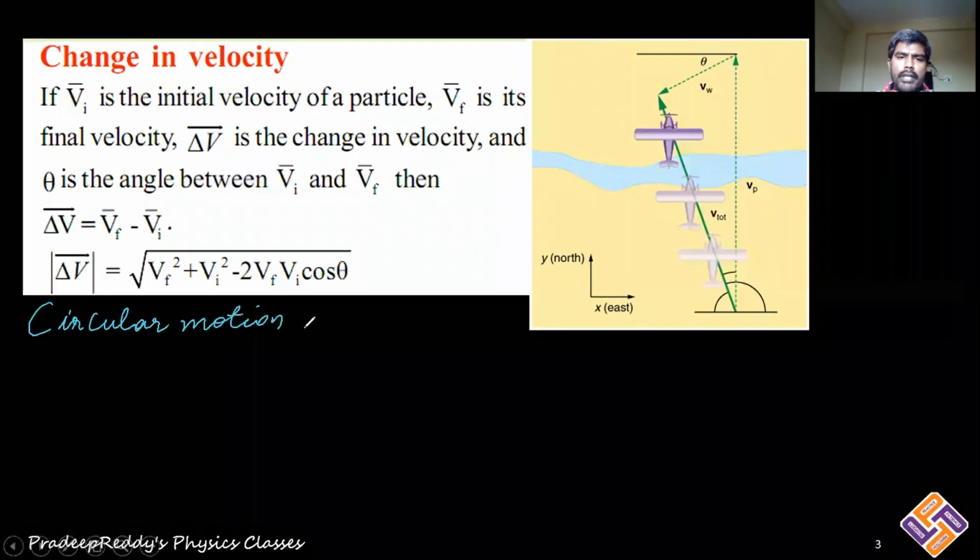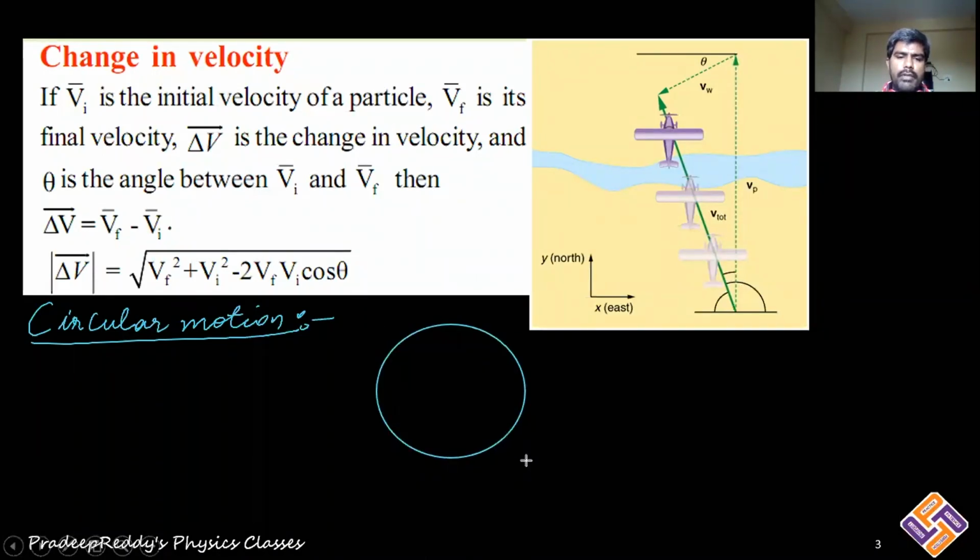Circular motion is one more example of a body moving in a plane. When we deal with circular motion, consider a circle with a body moving in the circular path, and this is the radius of the circle. This is the center O, and let me consider this point as A, and this point as B.